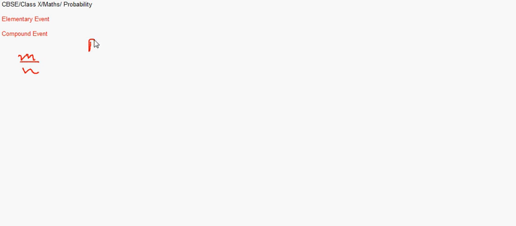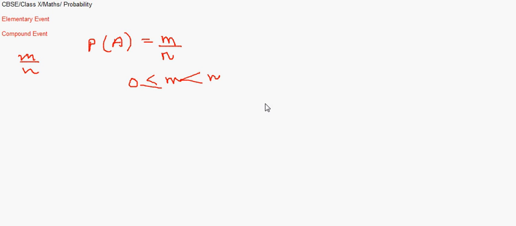So we call the probability of an event A is given by m by n, where m should be more than 0 and should be less than n.